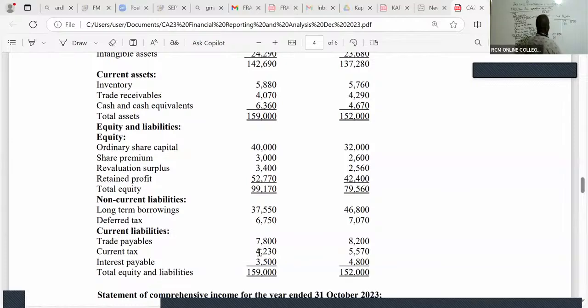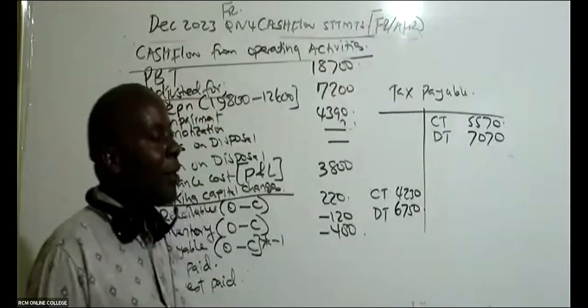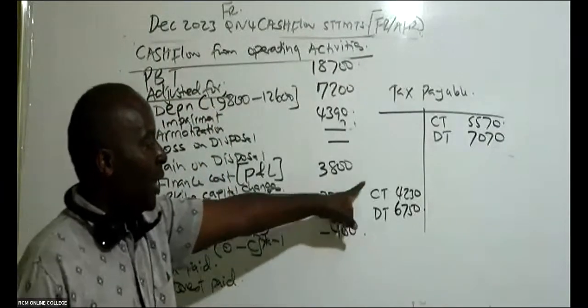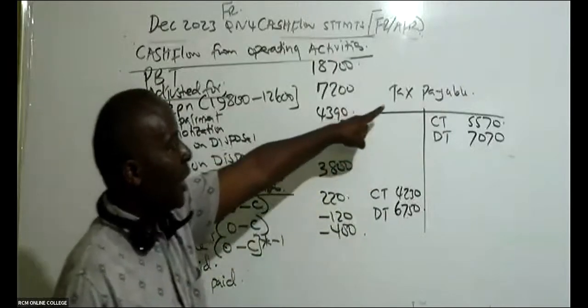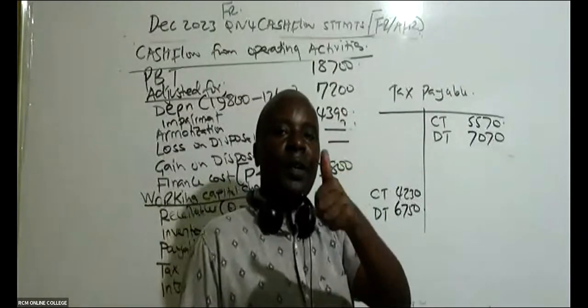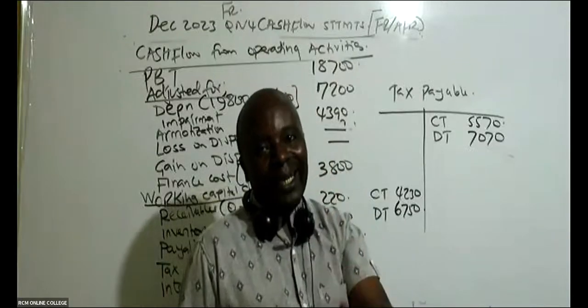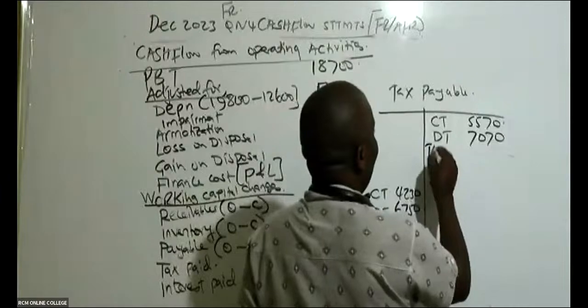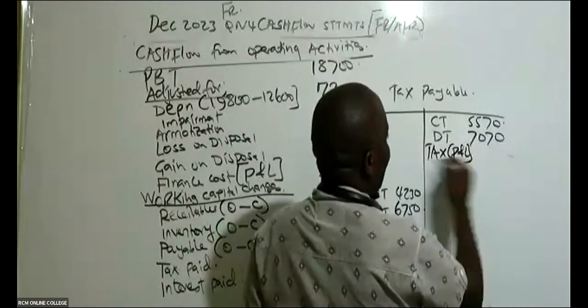Then we have deferred tax 2022, which is 7070. Deferred tax 2023 is 6750. Once we do this, here we have the balance carried down and balance brought down. Remember, this tax payable will increase by the tax that you have in the P&L. That is tax for the year.